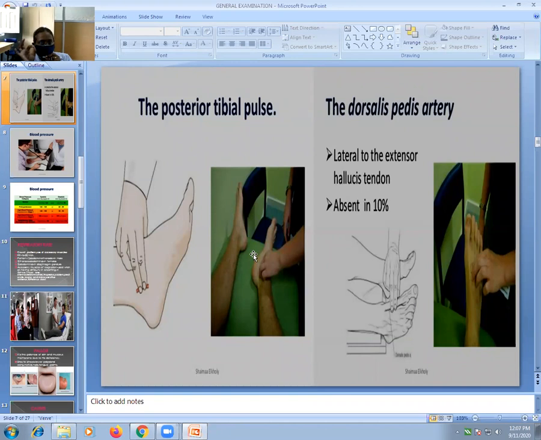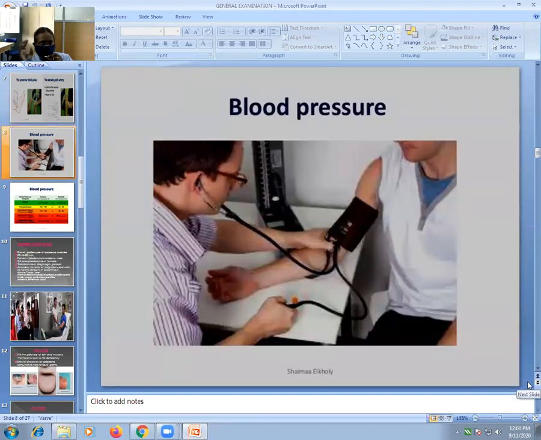You should know their anatomical location, and you should be able to demonstrate how to palpate these arteries. It is a frequently asked question to show how to palpate the dorsalis pedis, what is the anatomical location of the posterior tibial, and how to palpate the popliteal artery. So you should know all peripheral pulsations. This completes your pulse: rate, rhythm, volume, and peripheral pulsation. These are the four points you should know about the pulse.